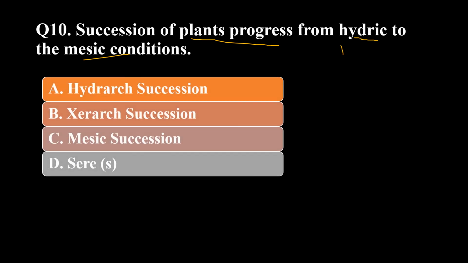Next, succession of plants. Succession of plants progresses from hydric, hydric means water, to mesic conditions. We are talking about succession of plants from water to the mesic condition, and what it is called: hydrarch succession, xerarch succession, mesic succession, or series. So the correct answer is hydrarch succession, because from hydric it is converted to mesic.